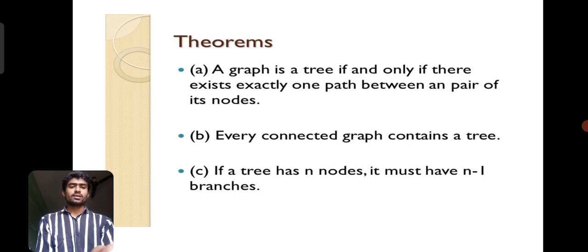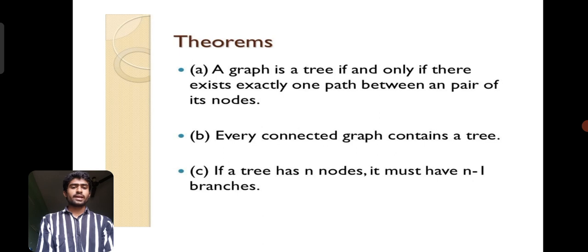Now the theorems. A graph is a tree if and only if there exists exactly one path between any pair of its nodes. Here is one example of a tree, where between two nodes there is only a single path. Every connected graph contains a tree.